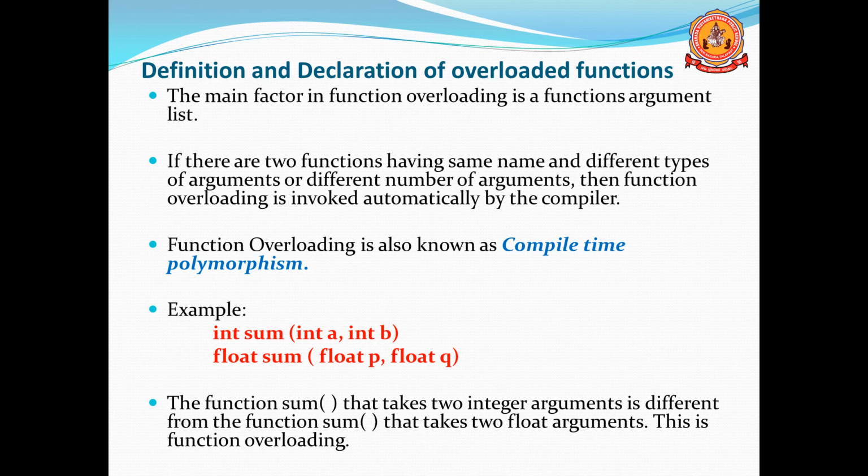Sum is the function name for two functions, but the number of arguments is also the same here. The first function contains two arguments. The second function also contains two arguments. The number of arguments is also the same, but only the type of the arguments differs. See, either the type of the arguments or the number of arguments should differ. So here two functions have different types of arguments, not a different number of arguments. Either the type of the arguments or the number of arguments should be changed. The function name should be the same.